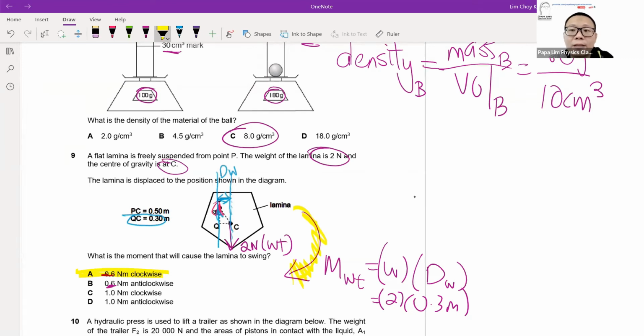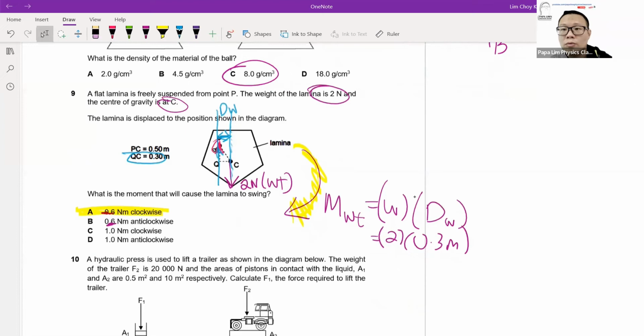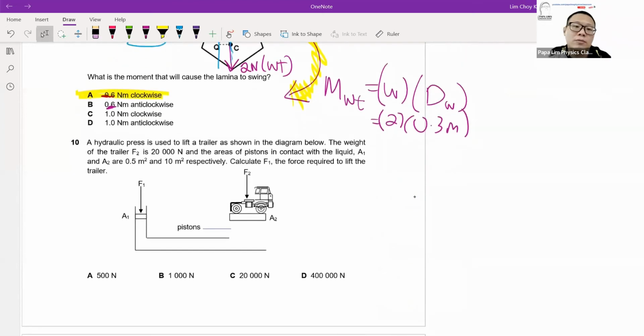Identifying the perpendicular distance is of utmost importance here, to know where the perpendicular distance is. I've actually gone through the technique of using it. If you have forgotten about it, I will leave the link in the description panel below, and I also activate the link on the top right hand corner of the video, so that you can do a short refresher course on how to identify perpendicular distance. It's an interesting and important technique that we need to know, especially for MCQ and structured questions.